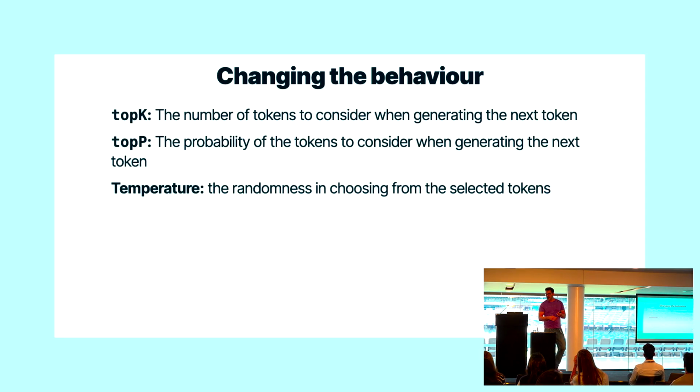Top K allows you to just restrict it to the top set of K tokens that are the most likely ones. And so that kind of brings its randomness down because they are the most likely next ones to be there. Top P, meanwhile, is the top probability section. So you can say the top 10% most probable tokens we can pick from. And then the temperature actually just is how randomly it picks from that set of tokens.